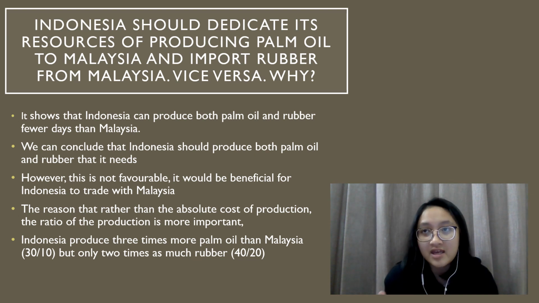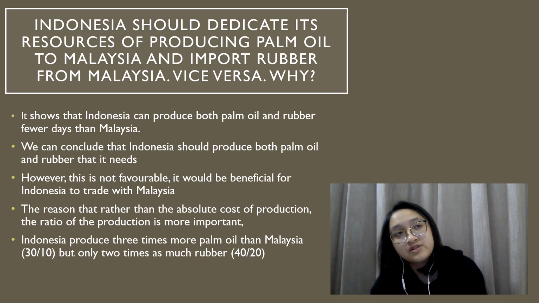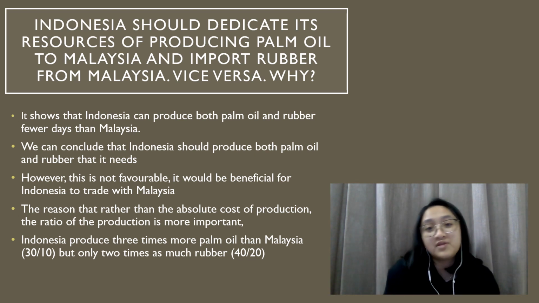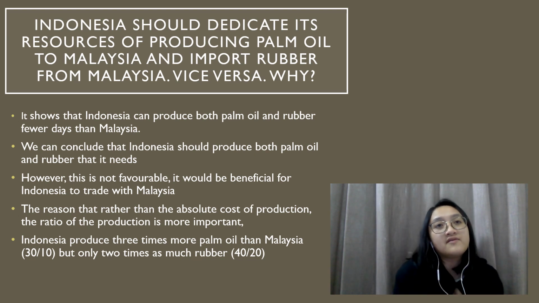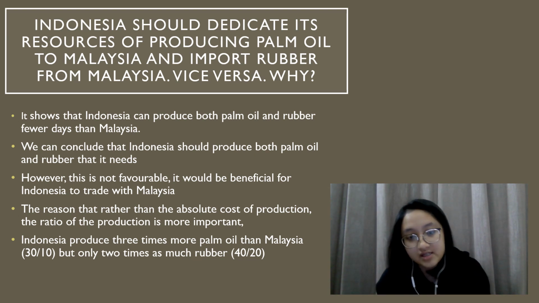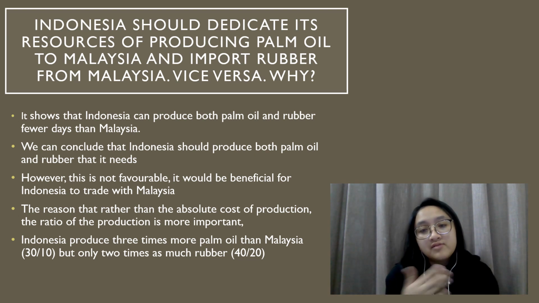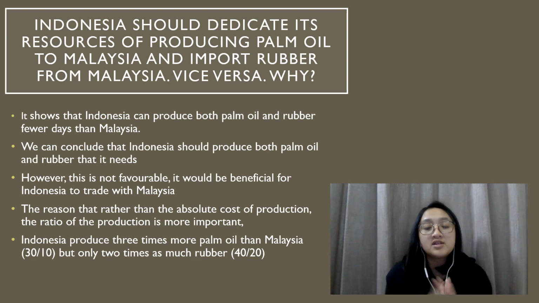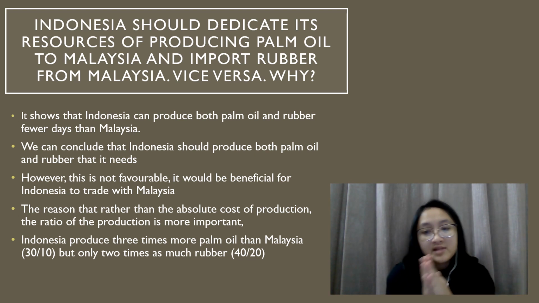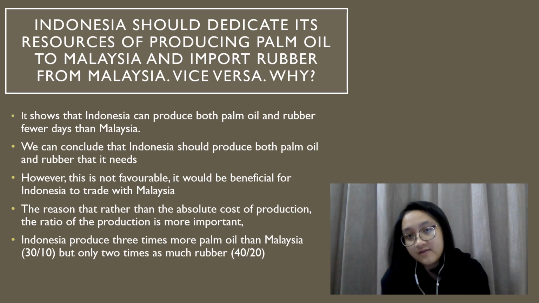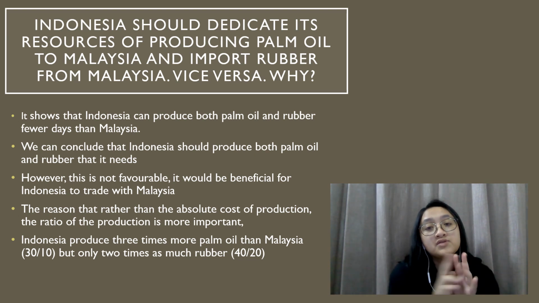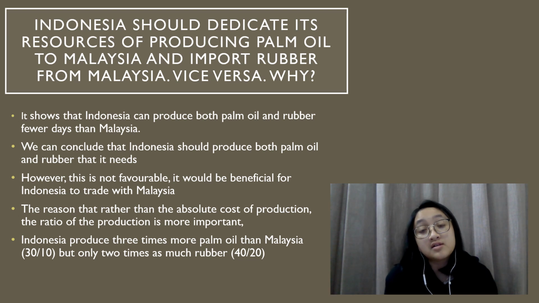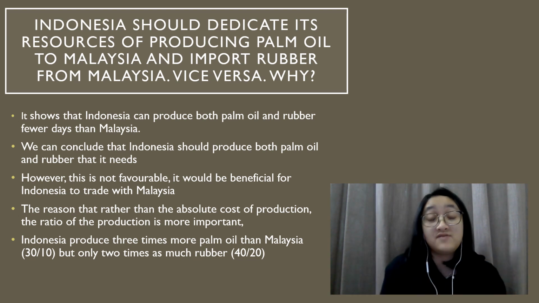So ideally, we would think that they should just produce both palm oil and rubber according to what the country needs. However, it would not be favorable for them, and it would be more beneficial if they trade with Malaysia. The reason is that, rather than the absolute cost of production, the ratio of the production is more important. For instance, Indonesia produces 3 times more palm oil than Malaysia, which is a 30/10 ratio, but they only produce 2 times more rubber than Malaysia, which is a 40/20 ratio.